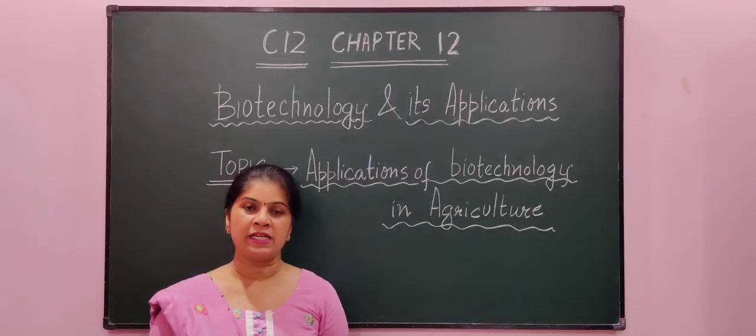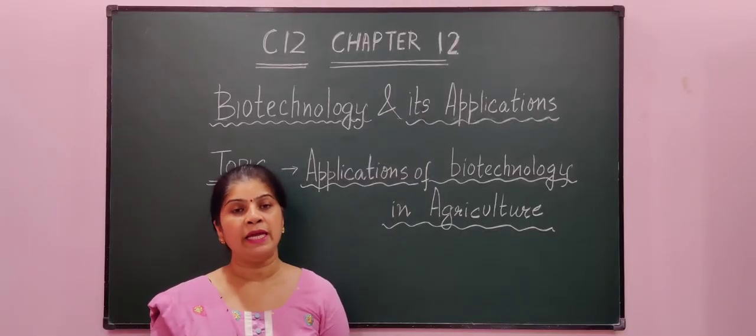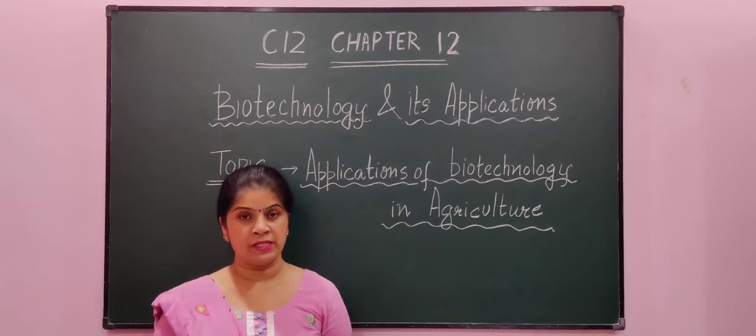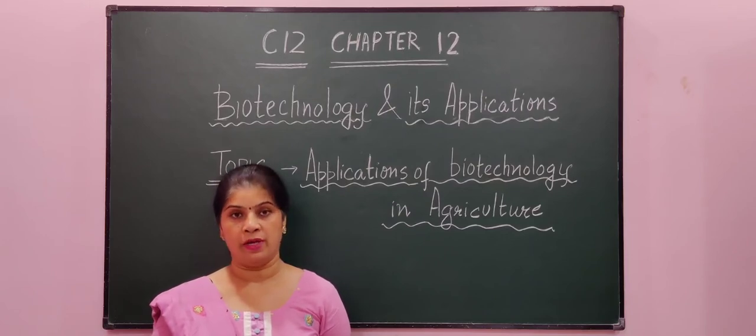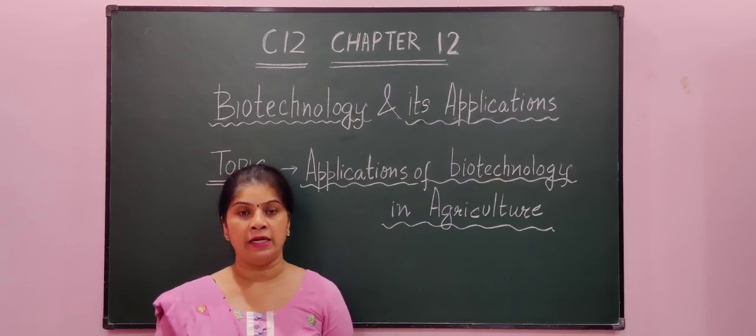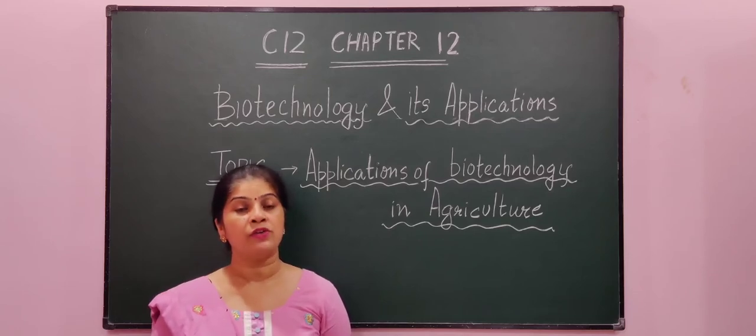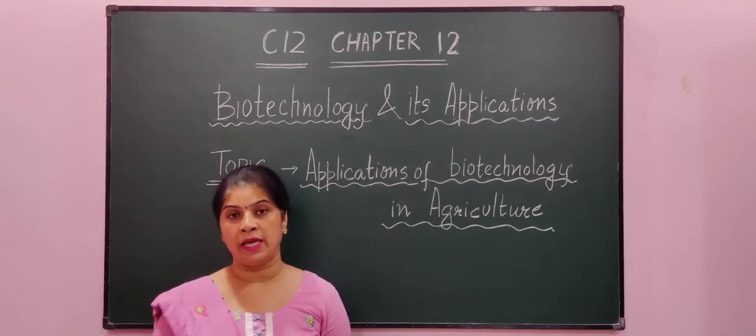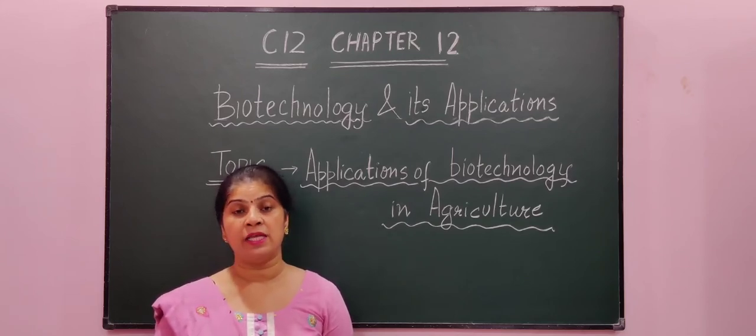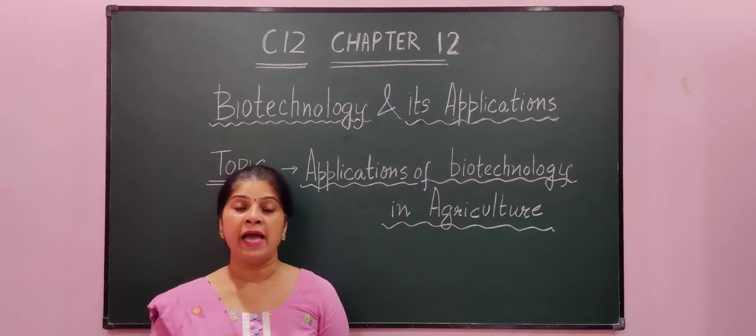So students, we have discussed in detail how we have made our crops insect pest resistant by introducing in them foreign genes and by altering their phenotype. The plants in which foreign genes are added are known as transgenic plants. Transgenic plants are also known by the name genetically modified organisms, because they are modified genetically by adding in them extra genes. Students, genetically modified organisms are made in order to enhance their nutritional value or to increase their shelf life.